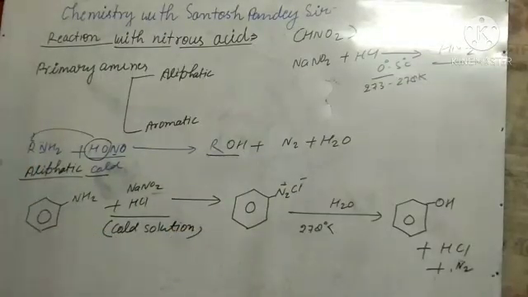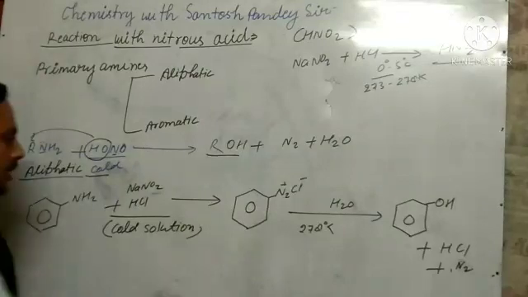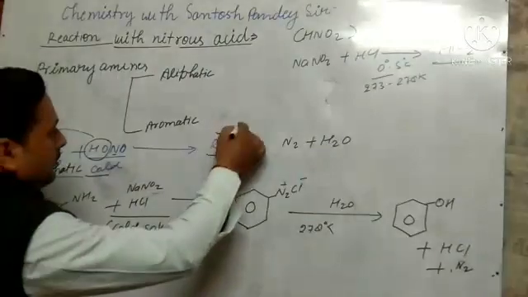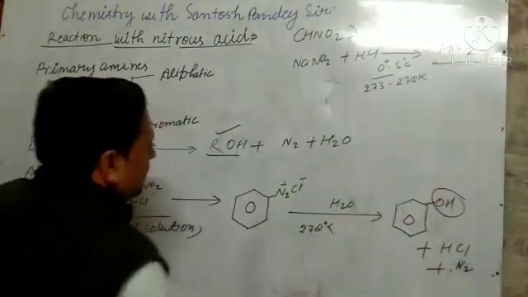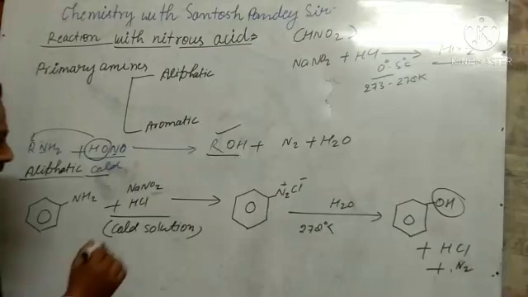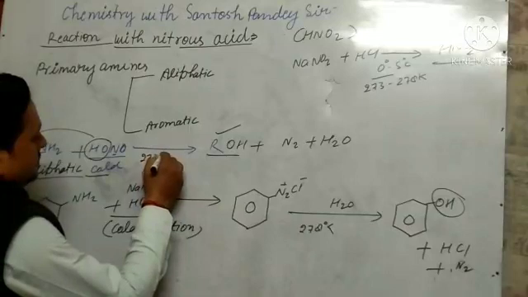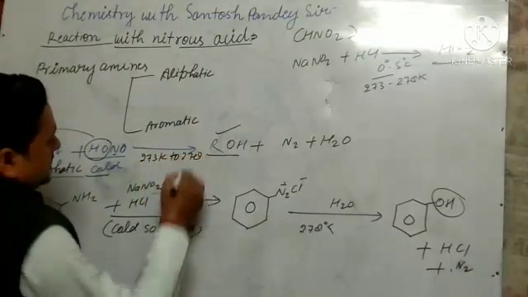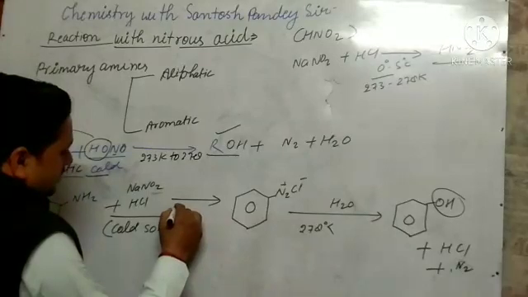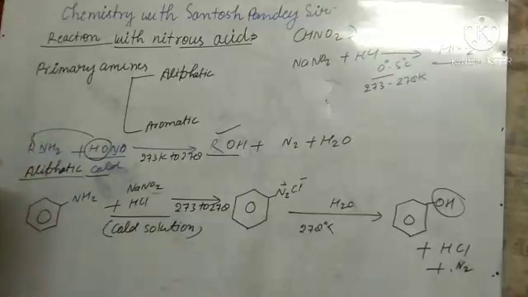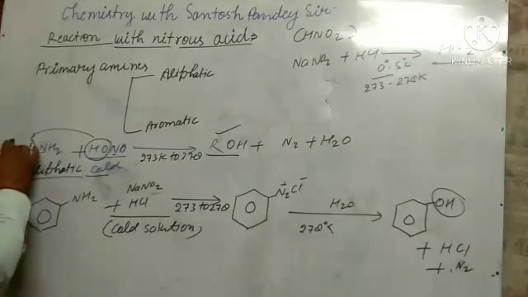Okay, what you have seen here? You've seen that when primary amines react with nitrous acid, it forms alcohol. So that is alcohol, and that is phenol, which gives a compound having an OH group. Remember this. Okay, and the reaction is being taken at 273 Kelvin to 278. Here also the same, 273 to 278 Kelvin, the reaction is taking place.